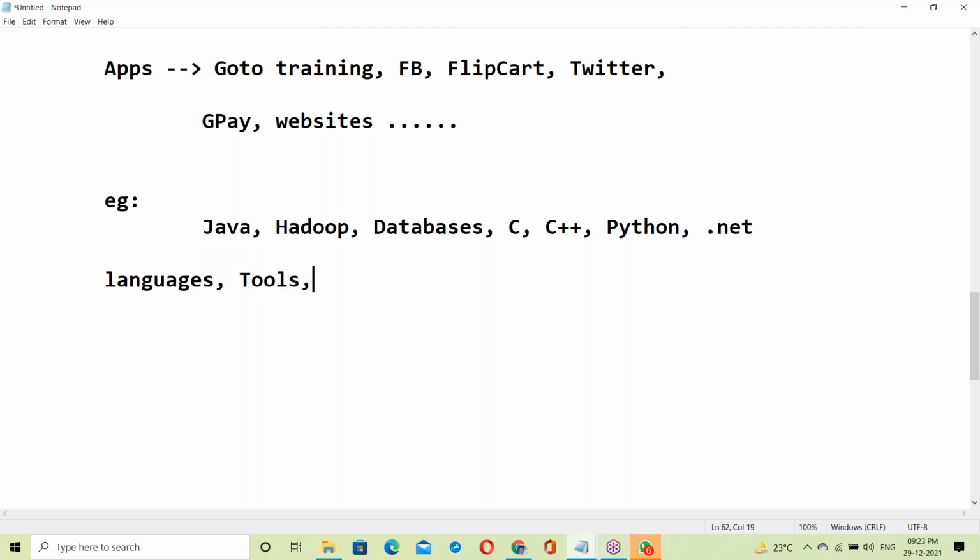Next, tools like data warehousing tools, testing tools, AWS tools, DevOps tools, and reporting tools like QlikView, Tableau. Next, packages like SAP ERP, Oracle ERP. There are many different kinds of things. So which is exactly application software?